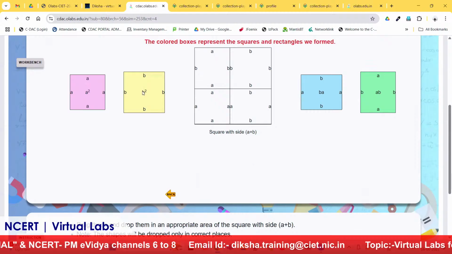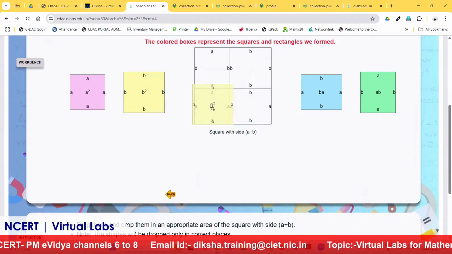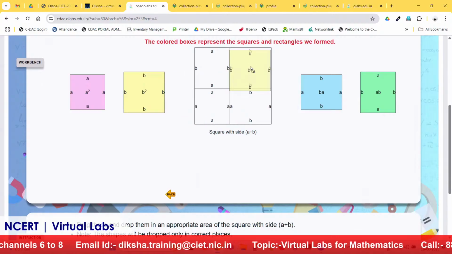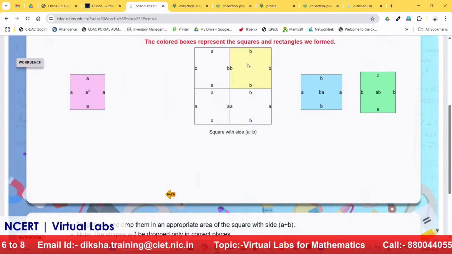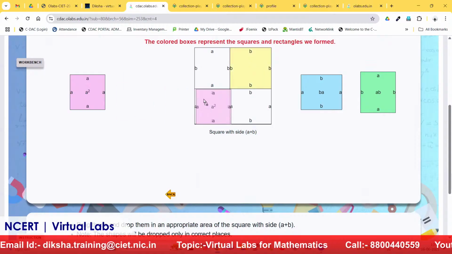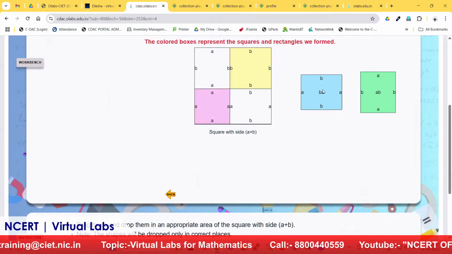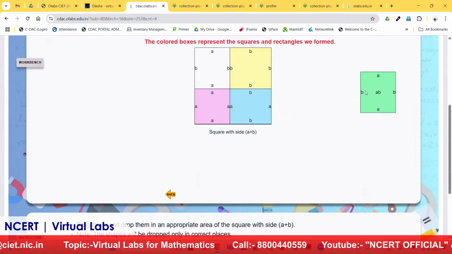So this is a B square. If I try to drop it somewhere else, it will not let me drop. See, it has been created in such a way that it will fit in a proper place, and only then will it get stuck there. If I try to drop it elsewhere, no, it will not drop. It will drop in the respective place only, like this.